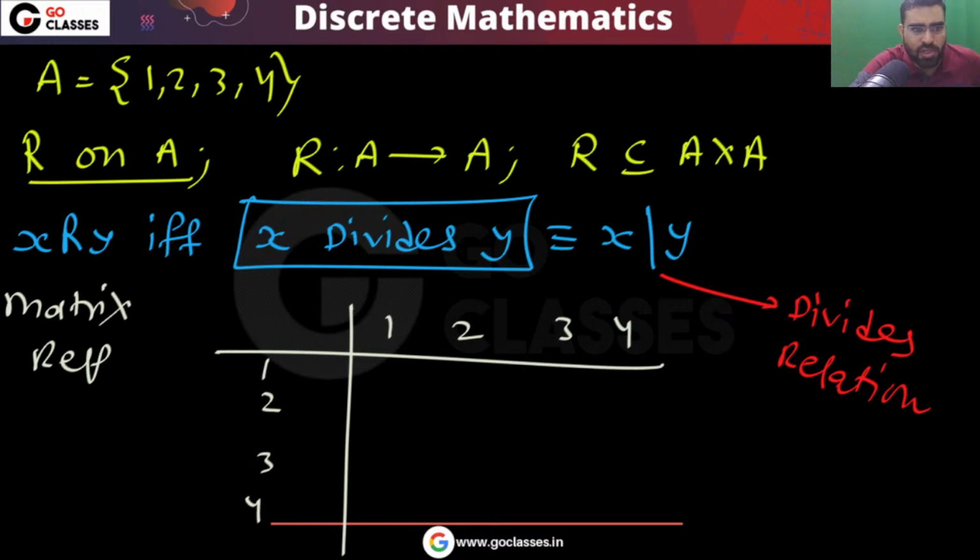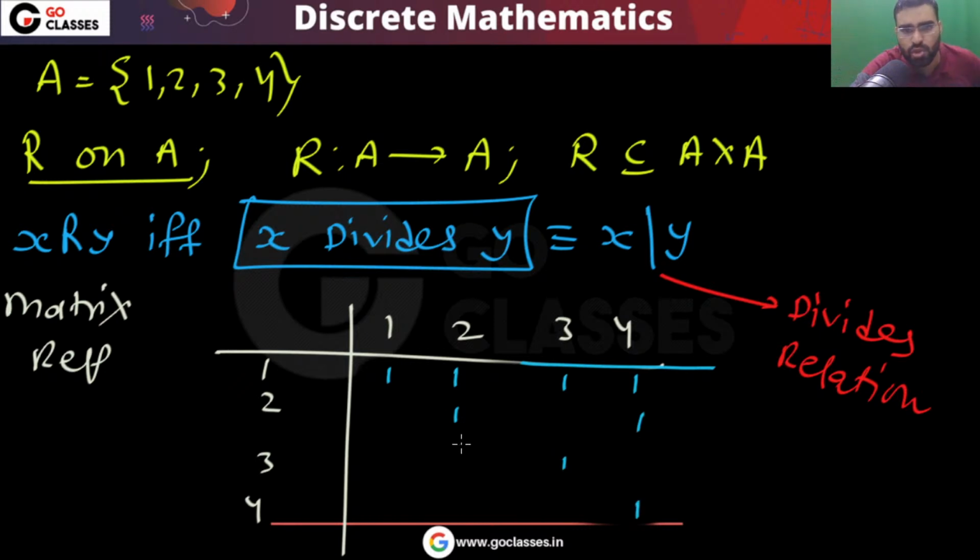In the matrix format you will put them, and then you can notice 1 is related to 1, 1 is related to 2, 1 will divide 3, 1 will divide 4. Next you can notice 2 related to 2, 2 related to 4, 3 related to 3, 4 related to 4. So this will be your matrix representation. You can also write this in terms of 0 and 1. You can say that 1 is related to 1, so you can write 1. 2 related to 2, 2 related to 4, 3 related to 3, 4 related to 4.